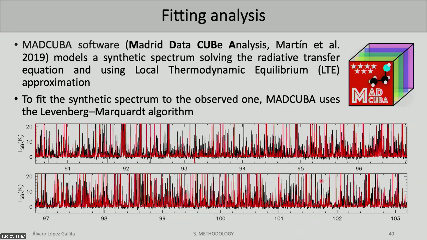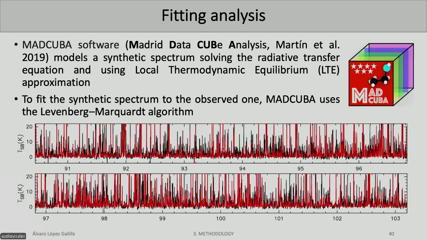However, we have a huge coverage, and we have a huge number of possible transitions to analyze. So we need the help of software, which is MADCUBA. MADCUBA is developed in our group here at Centro de Astrobiología, and it creates a synthetic spectrum by solving the radiative transfer equation and applying the LTE approximation.